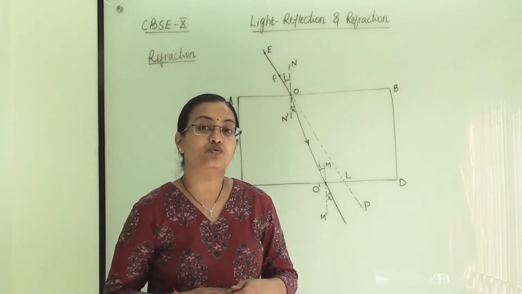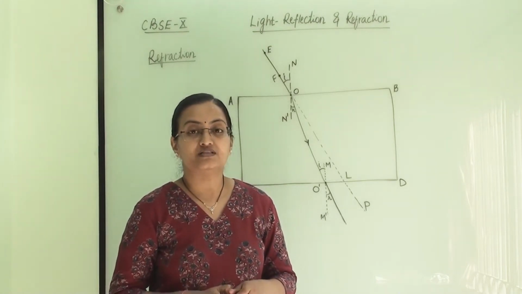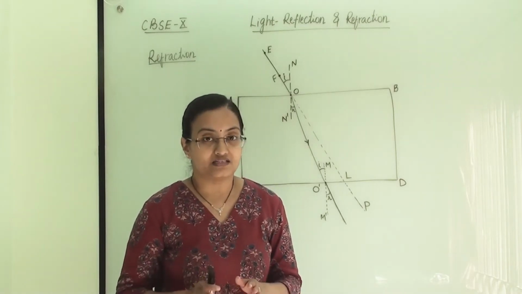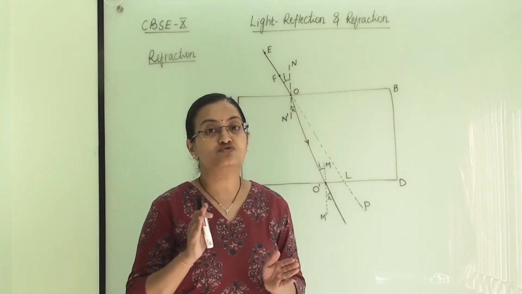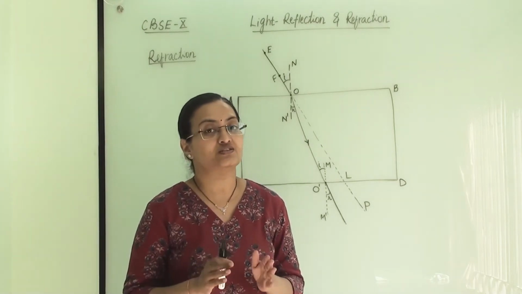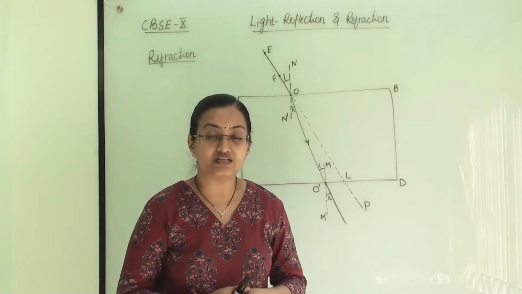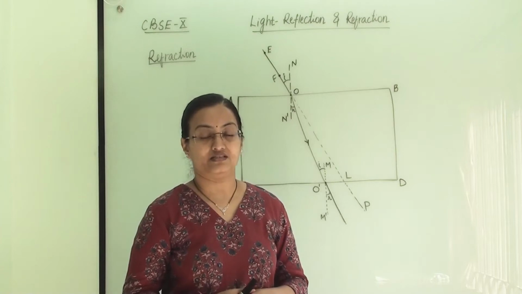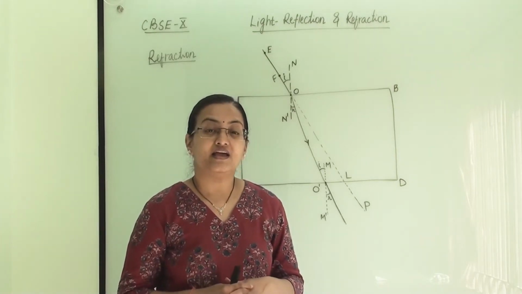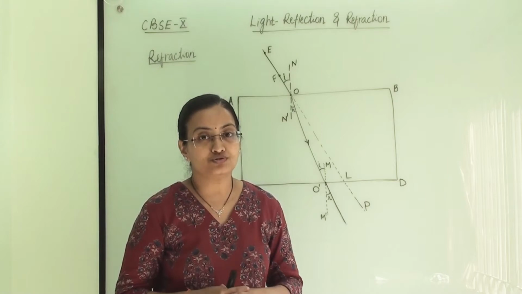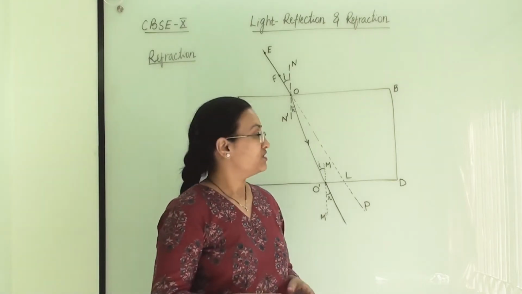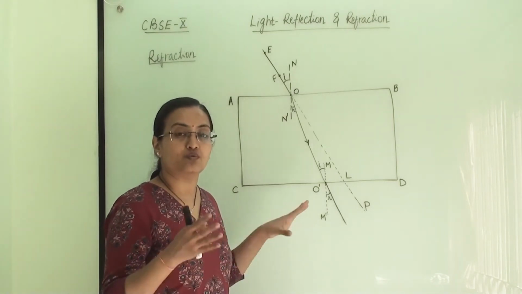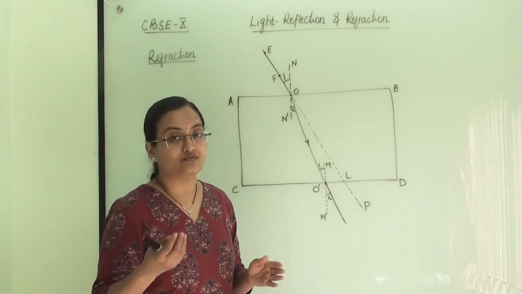All those things we are going to discuss in detail, but here we have to make a note of that point, that when light is passing from one medium to another medium, it is changing its path and it will deviate. It shows the refracted phenomenon, and that is known as refraction of light. Now how it is changing and why it is changing, all those things we are going to discuss in this video. So let us first understand this activity, then we will go into detail about what refraction is and where we can see refraction.